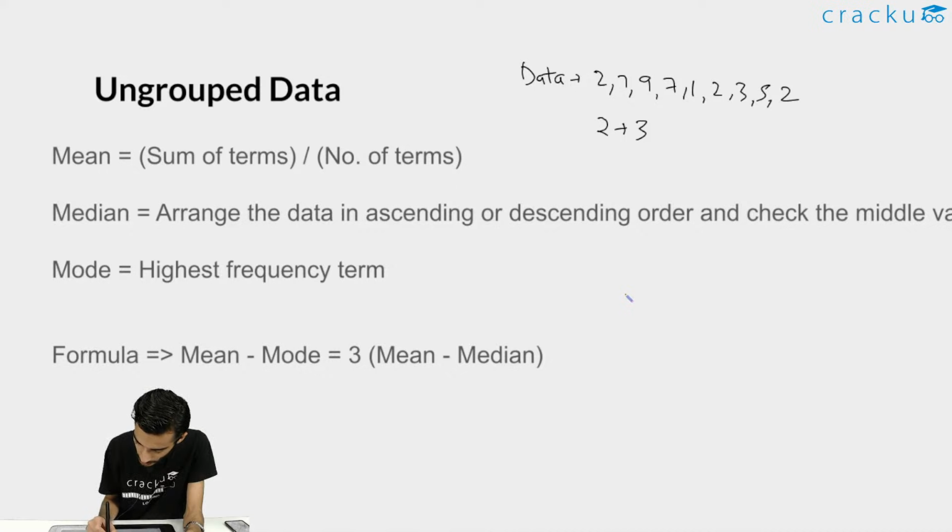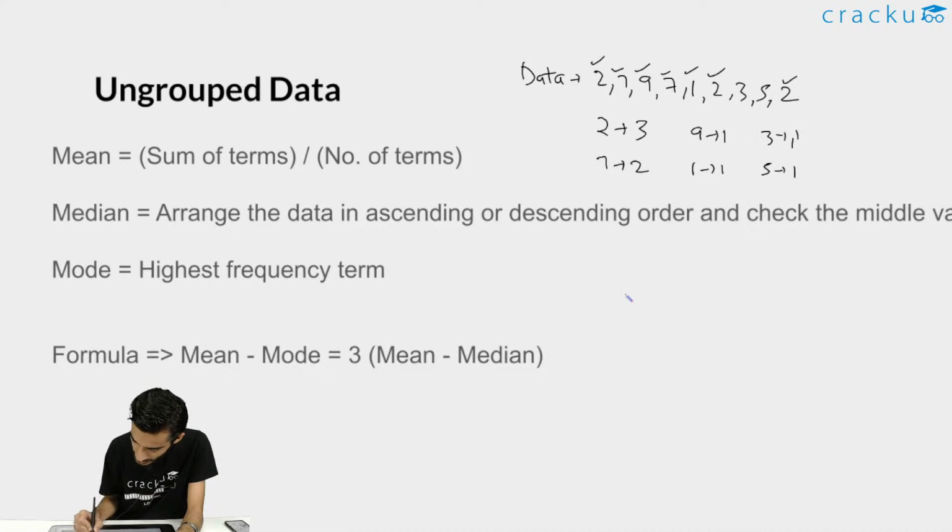Here you can see this is 2, this is 2, and this is also 2. So 2 is coming 3 times. The value 7 is coming 2 times. Here and here, these are the 2 times that 7 is occurring. 9 is coming only 1 time. 1 is also coming just 1 time, that is here. And 3 and 5 are also coming just 1 time.